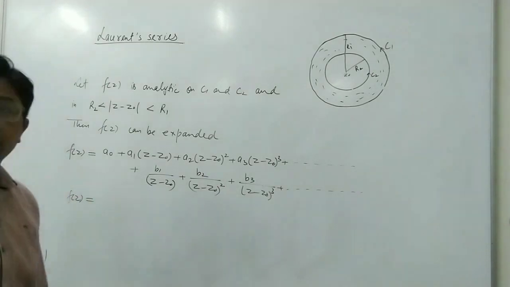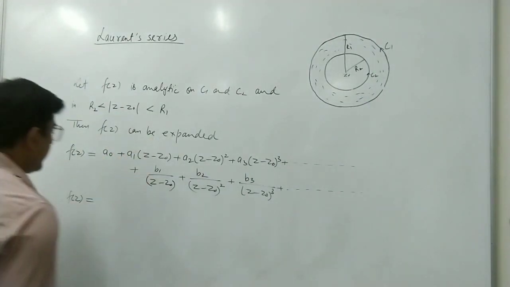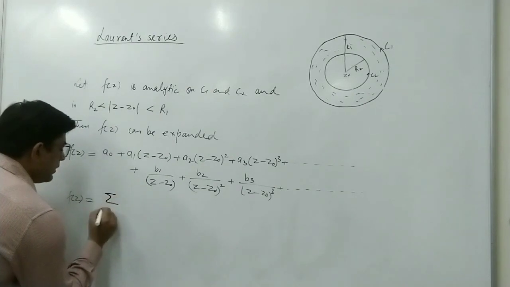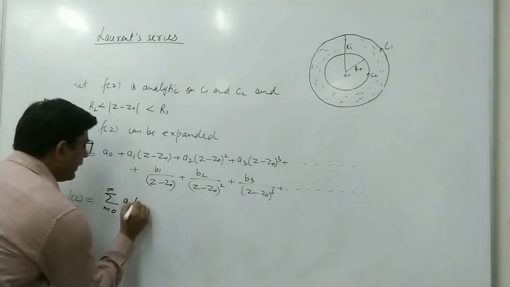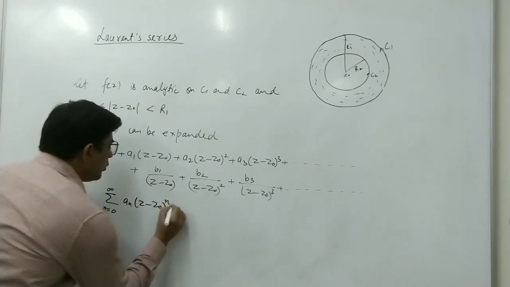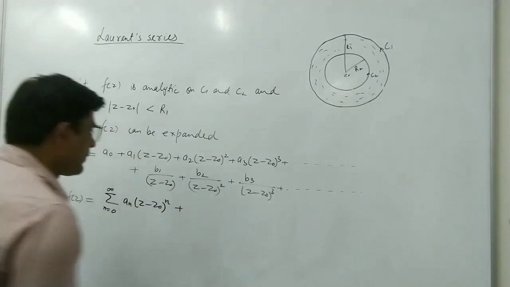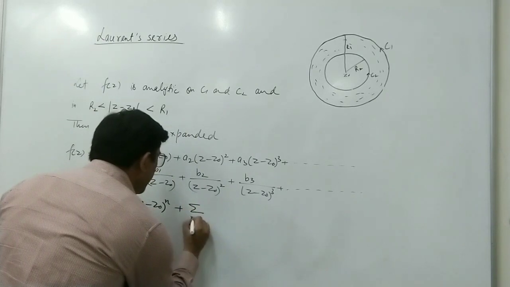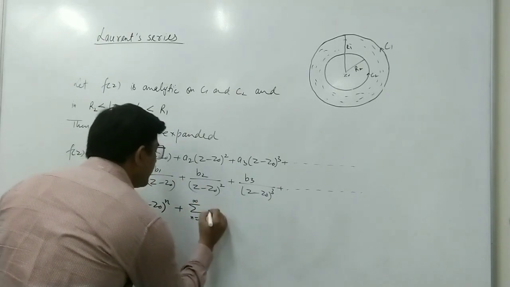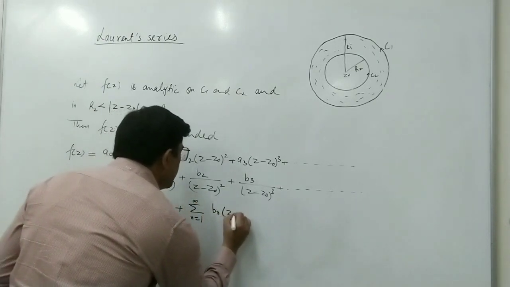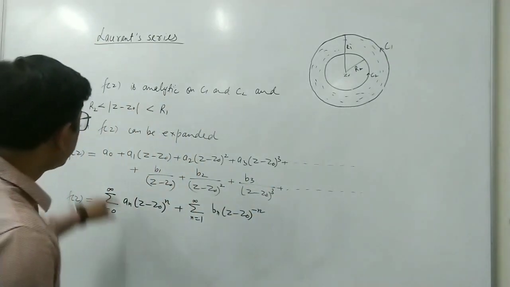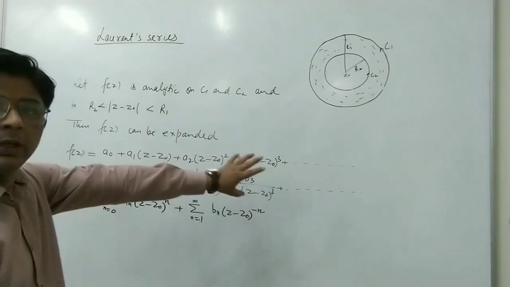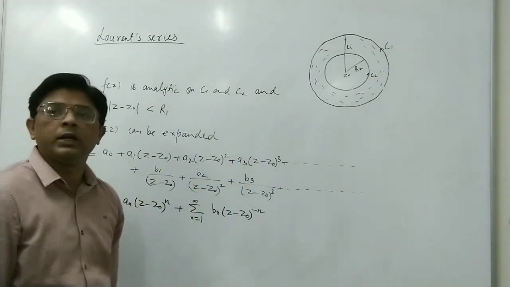So here we can also write this series in short, in summation form: summation n equal to 0 to infinity an (z minus z0) to the power n plus summation n equal to 1 to infinity bn (z minus z0) to the power minus n. Here we start from a0, a1, a2, a3 and b1, b2, b3, they all are constants.